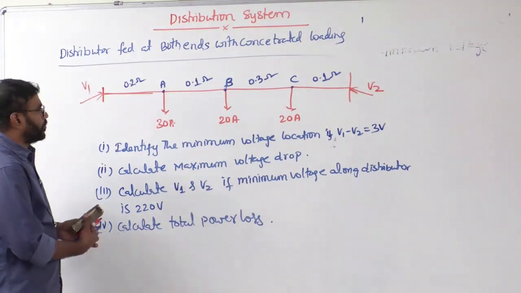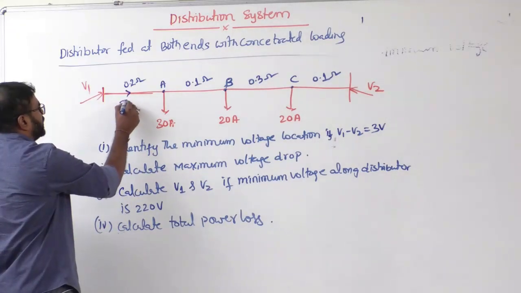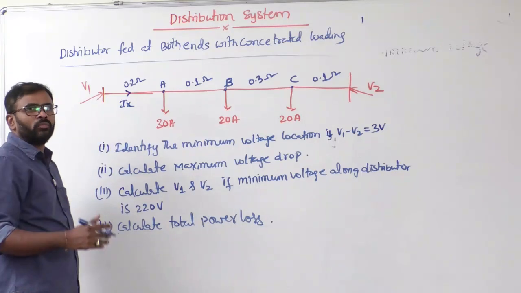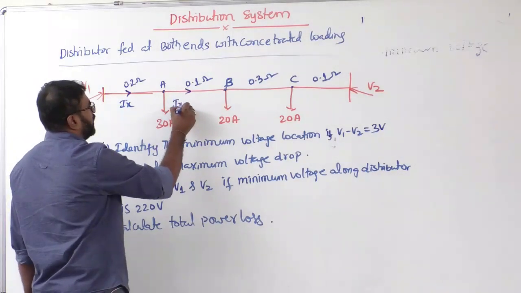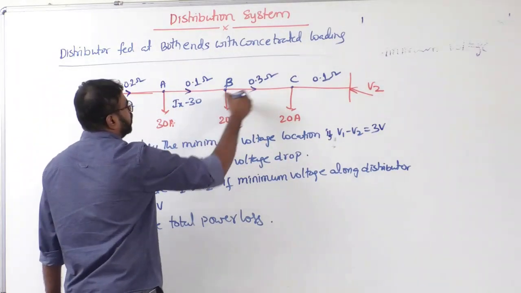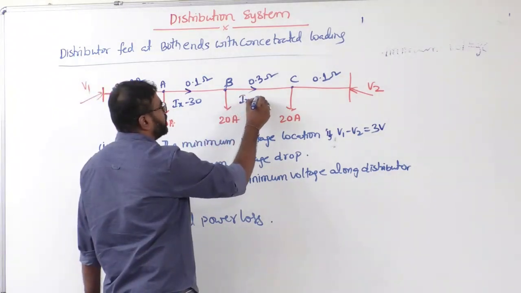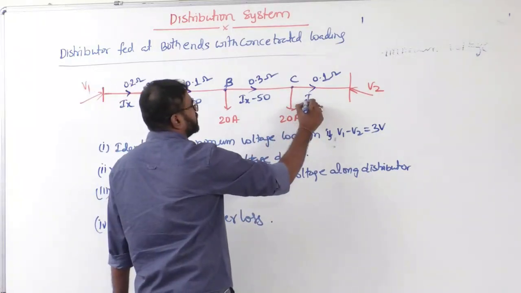Right, sir? Now let's see here. I can assume this current is what here? Ix. First we need to calculate Ix, then only we can identify the minimum voltage location. If this is Ix, what is this current? Ix minus 30. Then what about this current? Ix minus 30 minus 20. That means Ix minus 50. Now tell me what is this current? Ix minus 70.